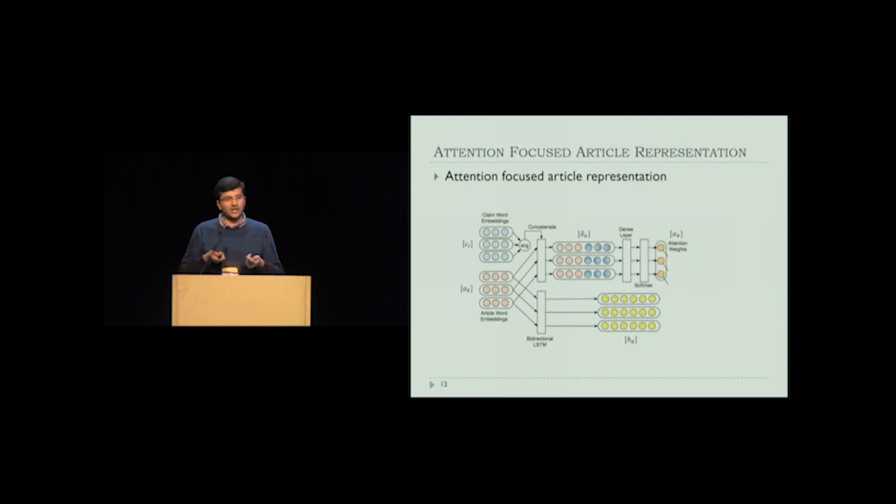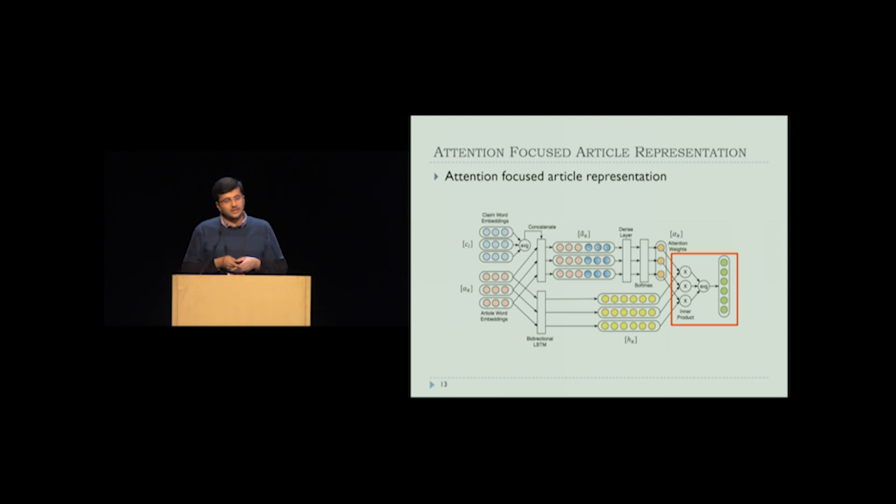Okay, so now we have two things for the terms present in the evidence. We have their attention weights indicating their importance with respect to the claim, and we have the hidden state representations coming from the bidirectional LSTM. So to capture the overall representation of the article, we multiply these two and take an average, which gives us the overall representation of the evidence article.